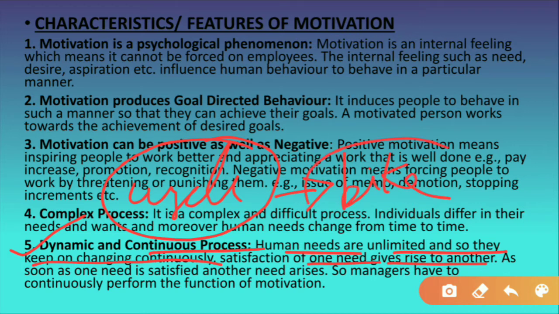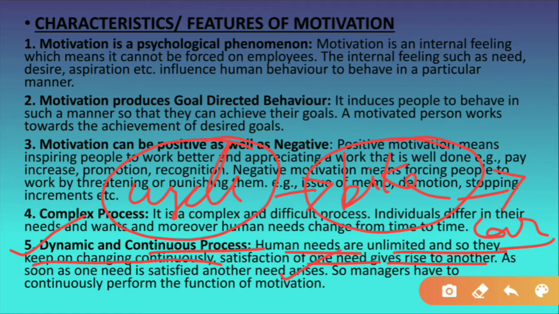After using the bike for certain years, your need will increase and you will be inclined towards the purchase of a car or something else. So students, that is why it is said that human needs are unlimited. What we want, what we desire, our needs and wants are unlimited.